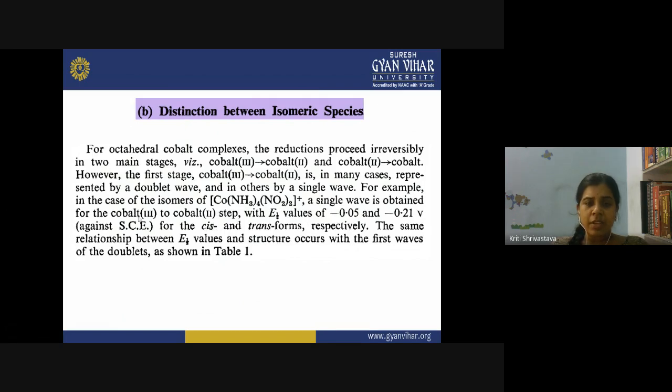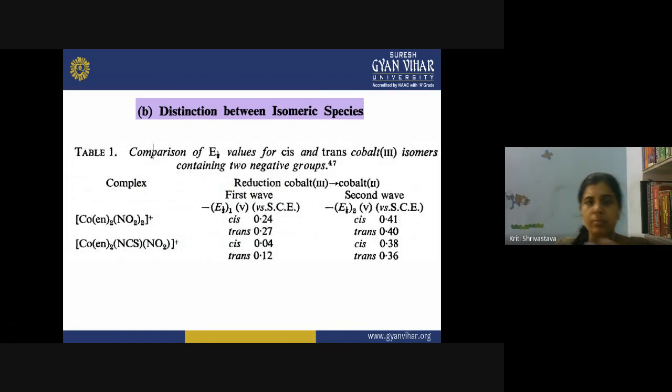First, if we are considering only the first stage of the reduction, that is from plus 3 to plus 2 of the cobalt, then how can we find out the cis and trans isomer? So let us look at this table. In this table, you can see a comparison of E half values for cis and trans cobalt 3 isomers containing two negative groups.